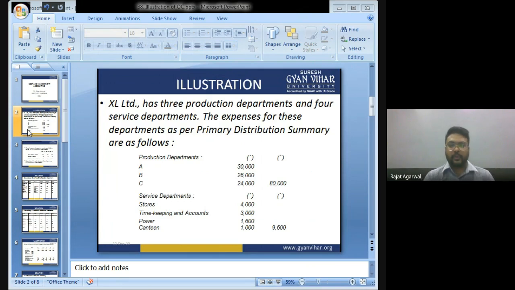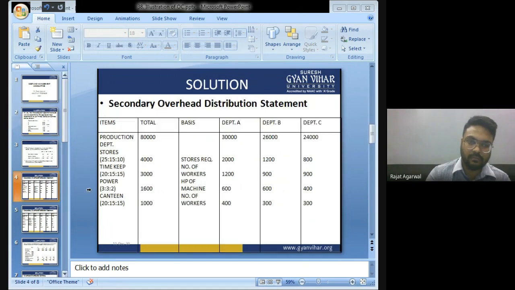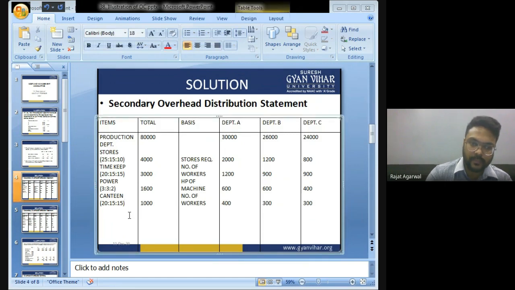So we have distributed all the service department expenditure in the production departments. We have distributed the expense of stores, timekeeping, power and canteen. Okay. Now we'll make the total.